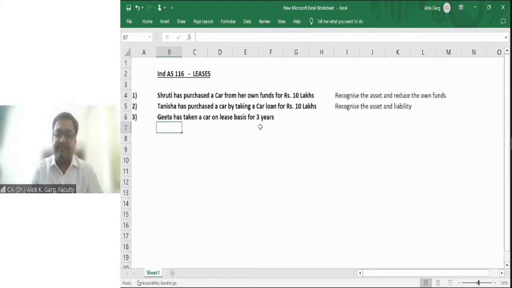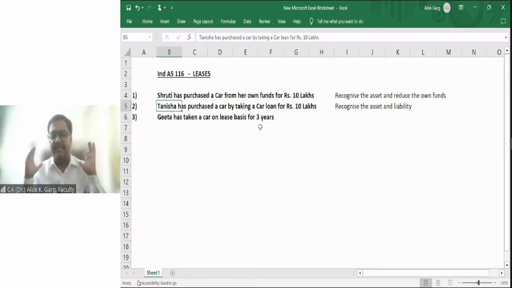What is happening here? In the first case, Shruti used her own funds and purchased the car. In the second case, Nisha has purchased the car by taking a car loan, right? So she has an obligation on the balance sheet on the right side, and on the left side she has an asset. Third case, instead of paying a monthly installment, Geeta chooses to pay a monthly rental to the landlord, right? So she has taken a car on a lease basis.